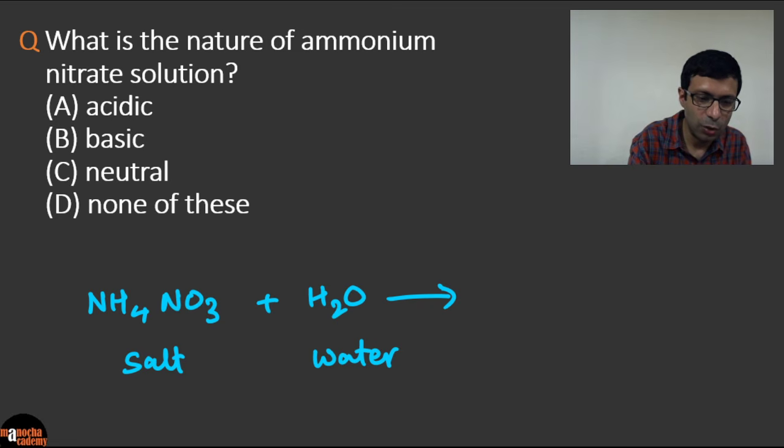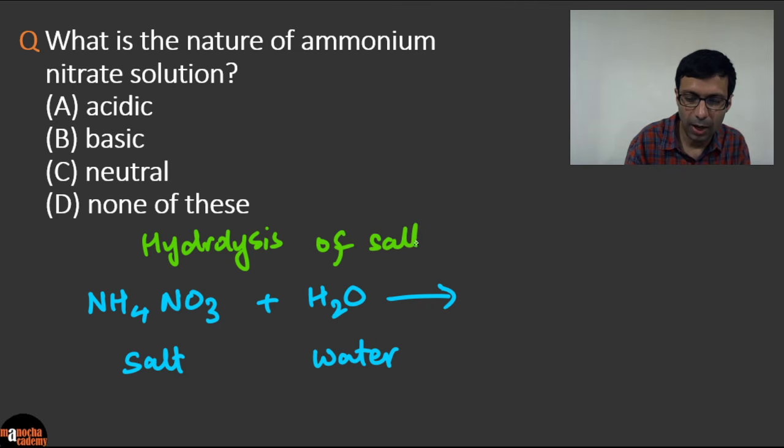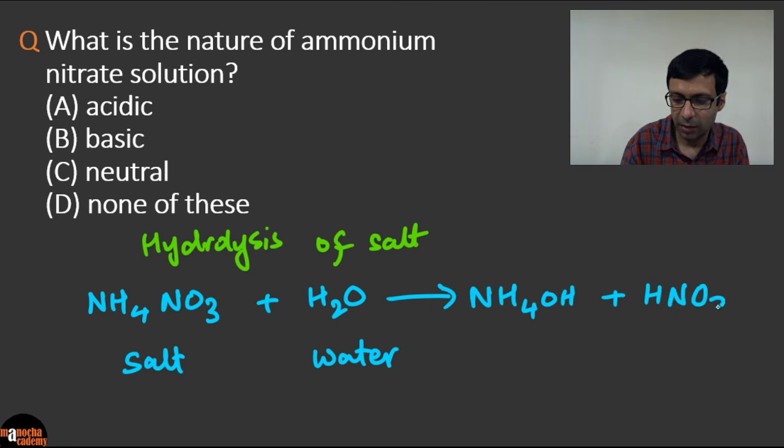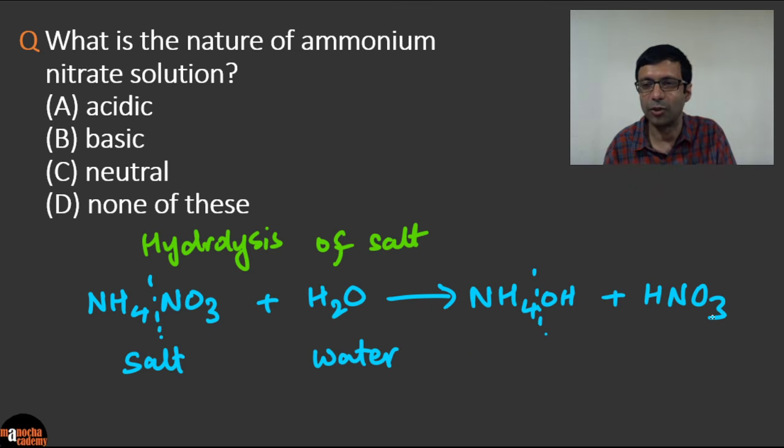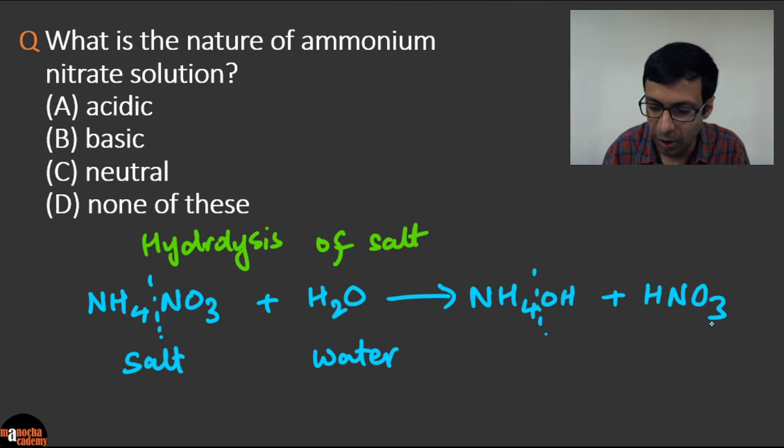And this topic is known as hydrolysis of salts. Okay, so this is hydrolysis of salt. Simple. You are adding salt and water. So what do we get here? If you do this reaction, it's going to be ammonium hydroxide and nitric acid. So you can see that this ammonium part will give you the ammonium hydroxide and the nitrate will go into the hydrogen. Okay, so we have ammonium hydroxide and nitric acid. Okay, I see A, B, D is the answer.